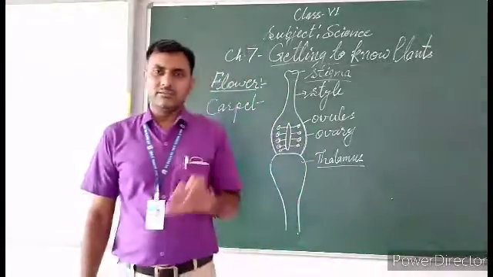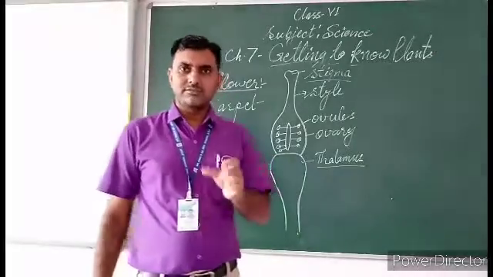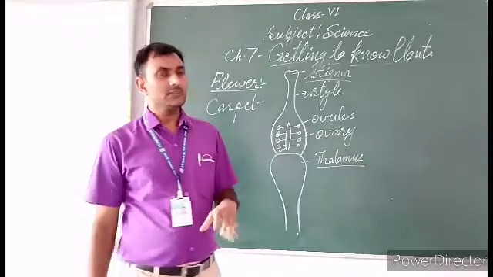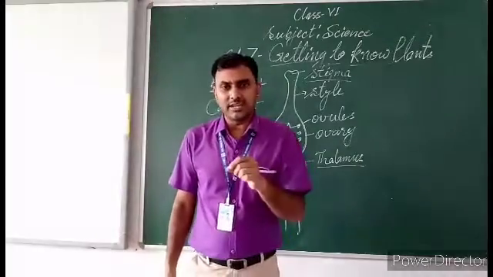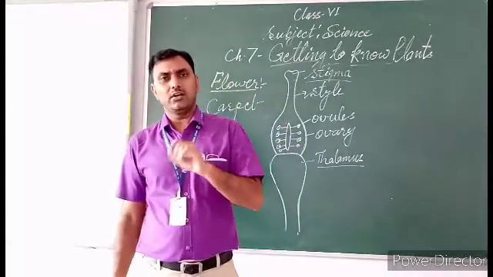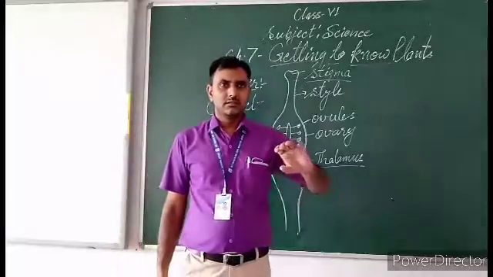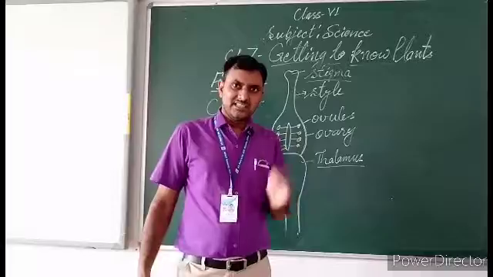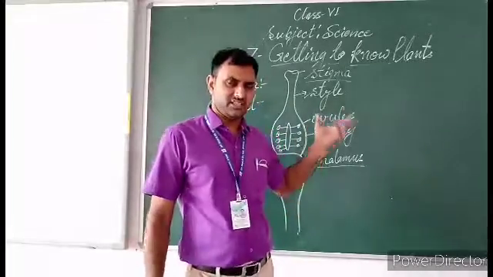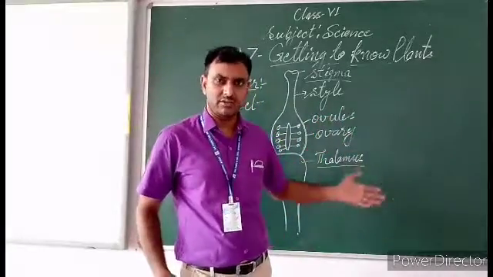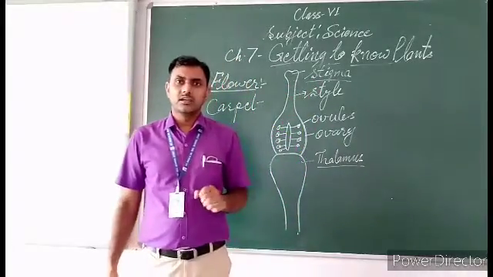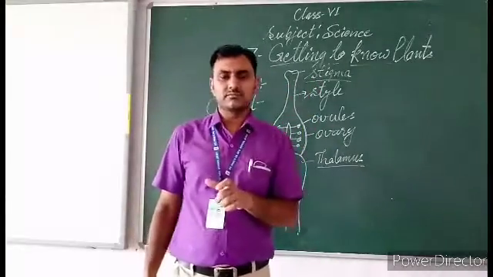Students, there is a little bit of confusion, which I will clear. The pollen grains of a flower of a plant jump and settle on the stigma of the same flower. It is called self-pollination.